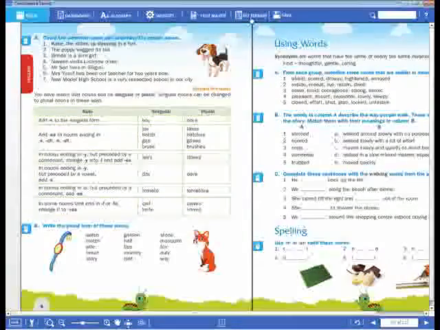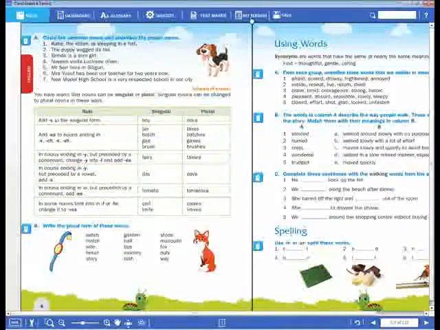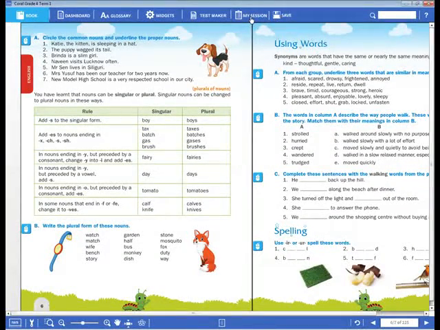Totally we have 6 types of nouns. What are they? Common noun, proper noun, okay, collective noun, next countable noun, uncountable noun, and material noun. Okay, dear children. So already in the previous class we have discussed the common noun and the proper noun. So today we can go to the nouns. For the nouns only, how do we have to change from singular to plural?